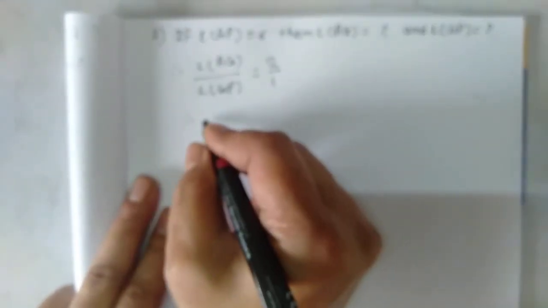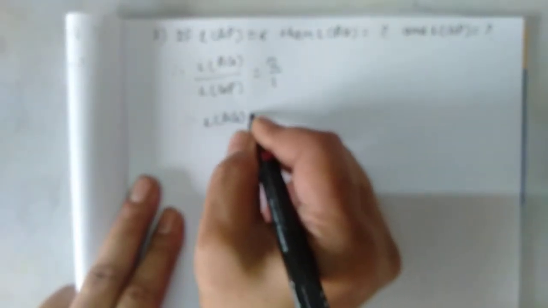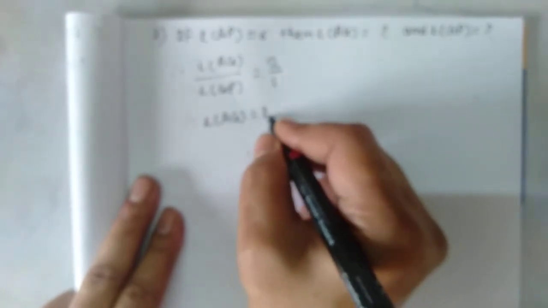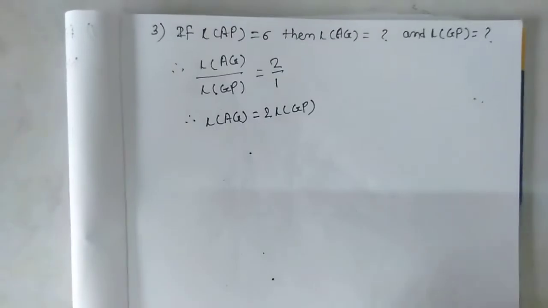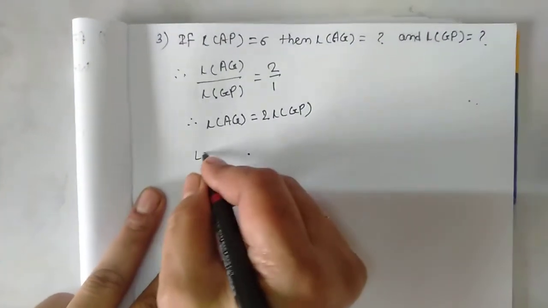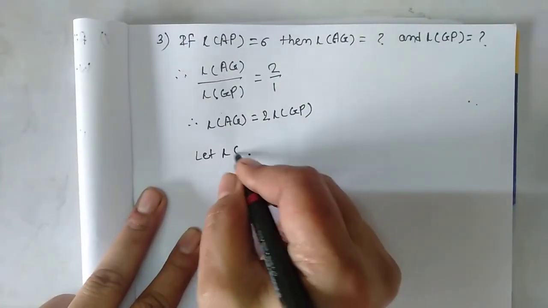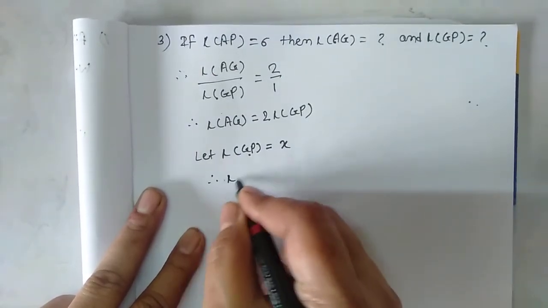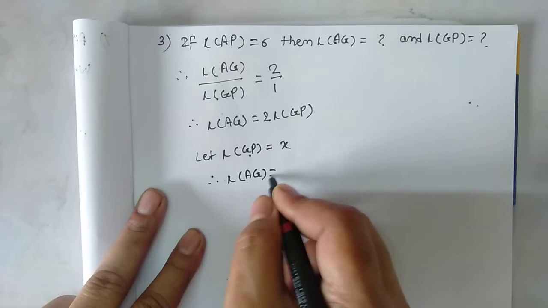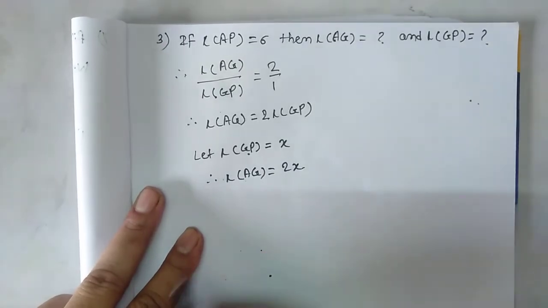So therefore length of AG is equal to 2 into length of GP. So let length of GP is equal to x. Therefore length of AG is equal to twice x.